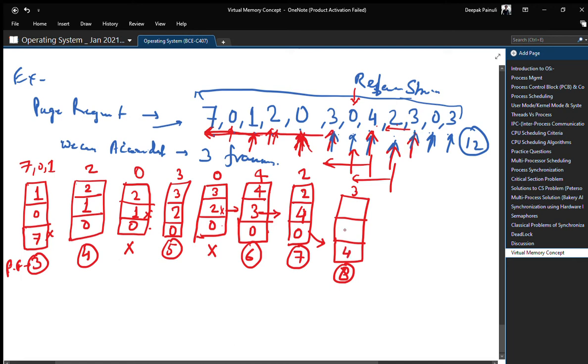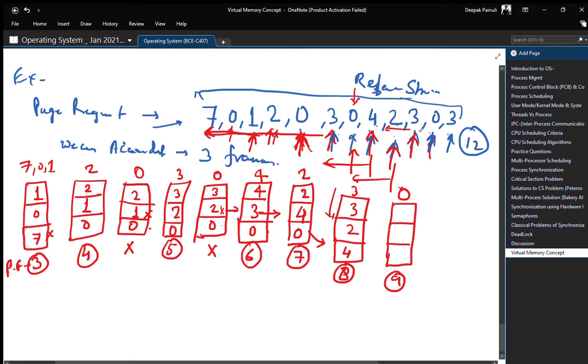So the frame is 4 2 3. Now for 0, there will be a page fault. We will look for 0. We cannot find it in the frame, so there will be the 9th page fault, and we need to choose a victim page.